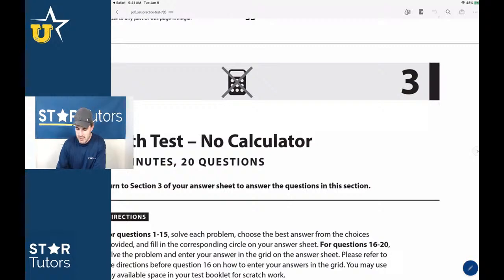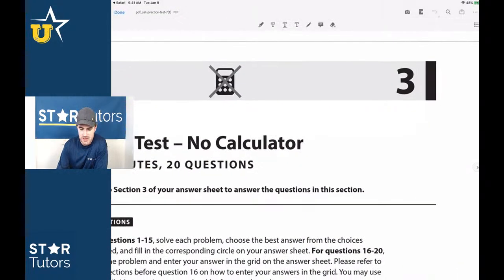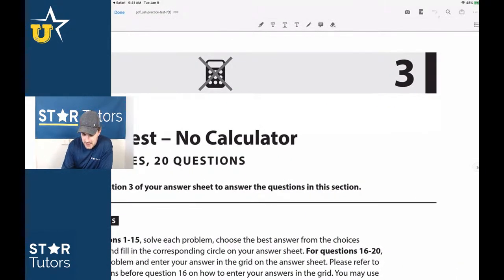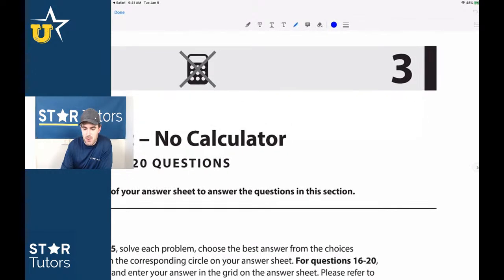The nice thing, guys, about the math no calc section is no matter what, if you look at any math no calc section, almost all of them involve the exact same concept. So going into test number 7 here, it's really important that you recognize that if you know some basic concepts, so let me pull those up here. If you know things like linear equations, I can't express to you how important it is to know just simply y equals mx plus b. You're going to see that so often on this section of the test. Linear equations, so y equals mx plus b.